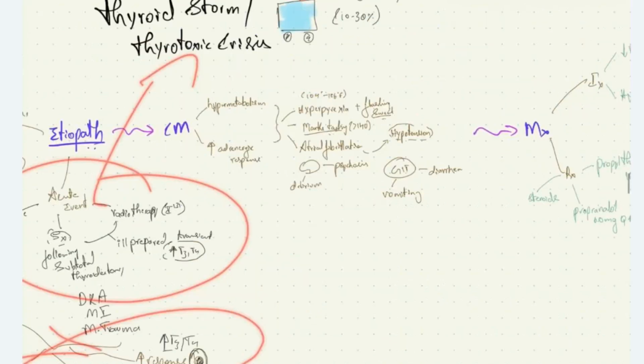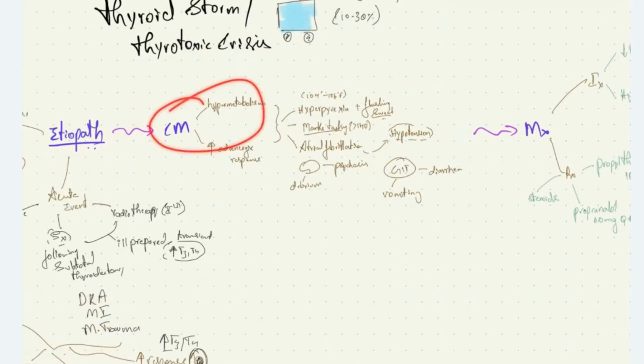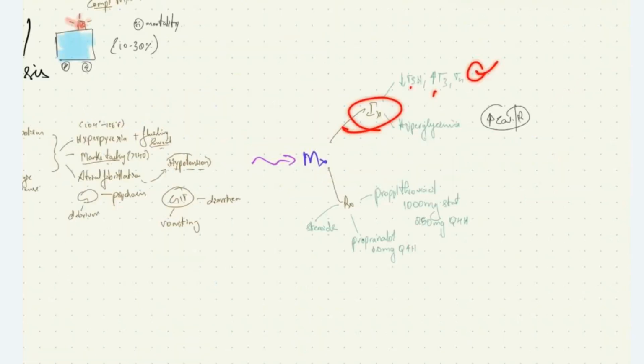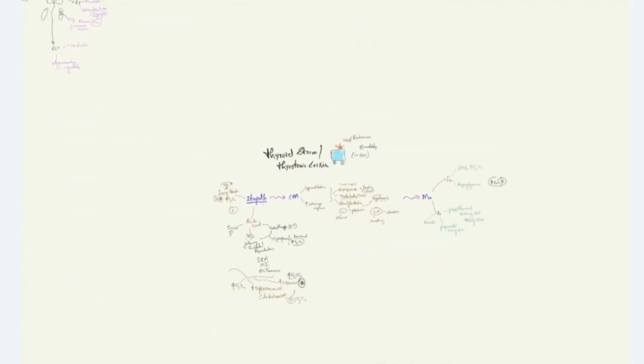The clinical manifestations we see are hyperpyrexia, marked tachycardia, atrial fibrillation, hypotension, psychosis, delirium, diarrhea, and vomiting. The investigation findings we saw were reduced TSH, increased T3 T4 levels, and hyperglycemia. The treatment is propylthiouracil 1000 mg stat followed by 250 mg 4th hourly, propranolol 60 mg 4th hourly, and steroids. This is all about thyroid crisis.